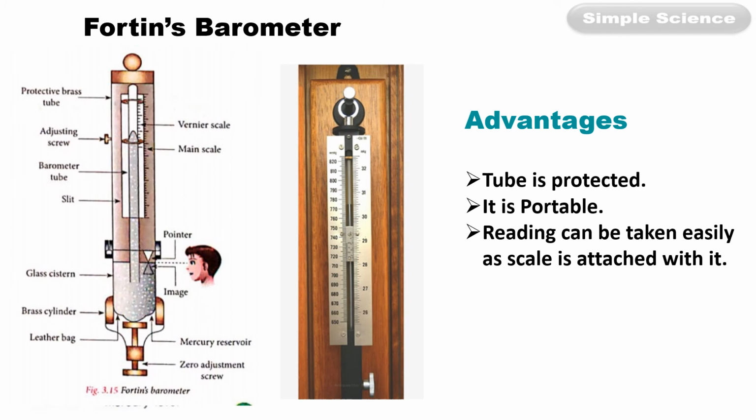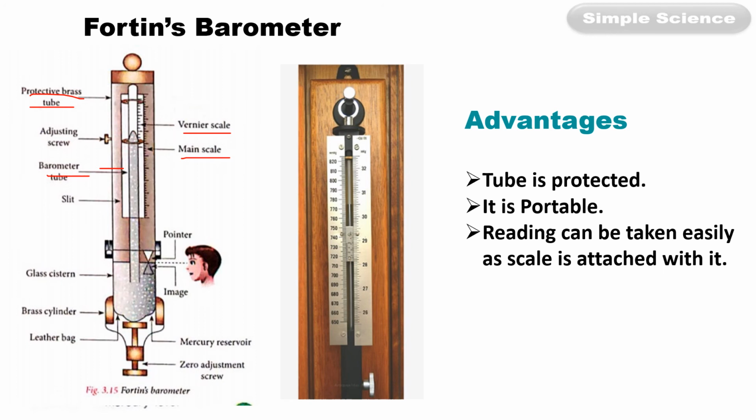It is easily portable, it is compact as compared to simple barometer. And the glass tube or the tube containing mercury is protected using a protective brass tube. And there is an adjustment screw also to adjust the level. And this is the barometer tube. As you can see the arrow, this is a barometer tube, and there is a scale also fixed in this, and there is a vernier scale also to take accurate reading.